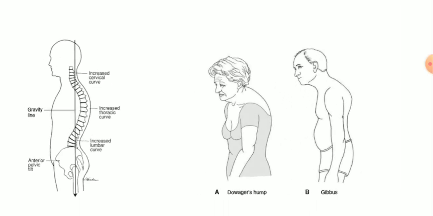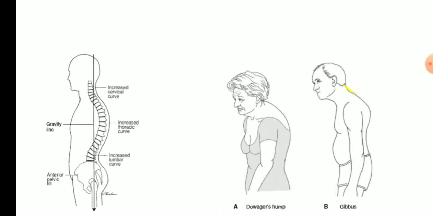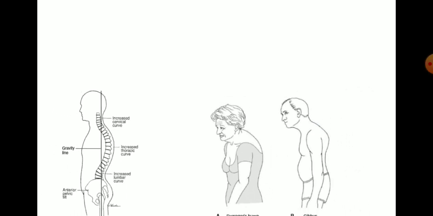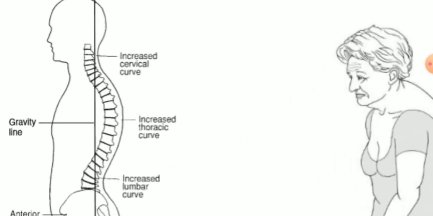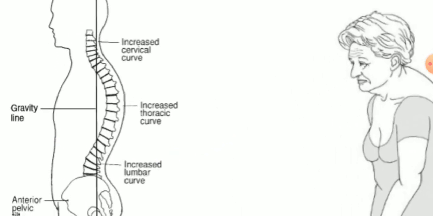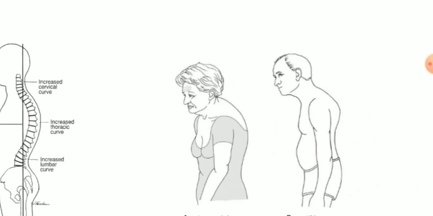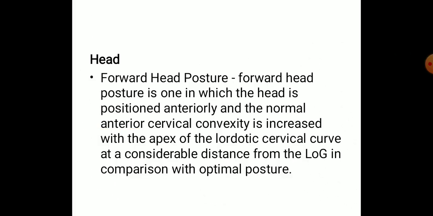Also it is known as Dowager's hump or gibbus. So these are the abnormalities which we can find in the vertebral region. In this you can see an increased cervical curve, that means increased cervical lordosis, an increased lumbar curve or increased lumbar lordosis, and an increased thoracic curve or thoracic kyphosis. And forward head posture.